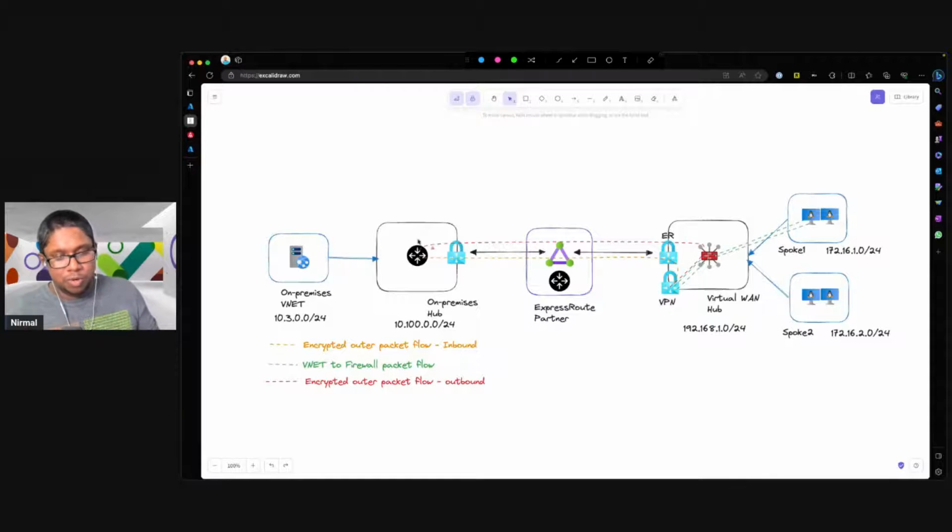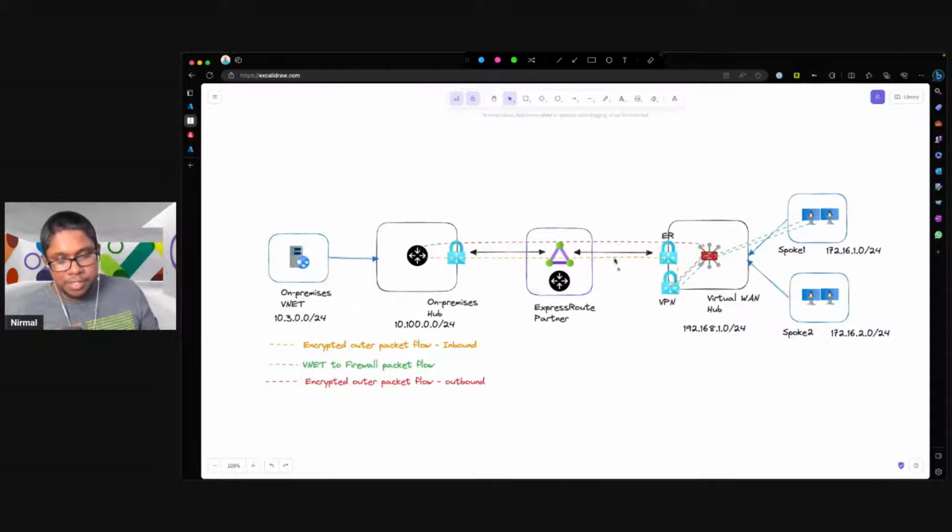So for me to connect to this VM here, I'm having traffic sent to the firewall, and the firewall will be sending that traffic to the VPN gateway, because we are learning these branch prefixes only through the VPN gateway.